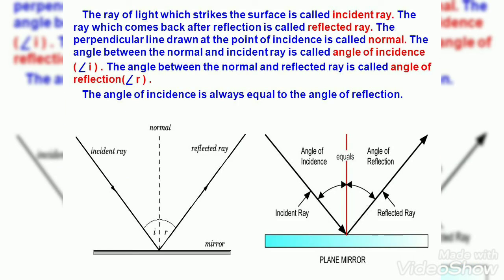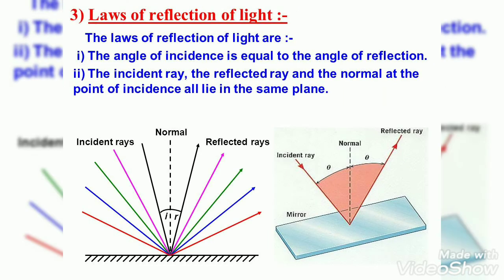First is your incident ray. The ray of light which strikes the surface is called the incident ray. The ray which comes back after the reflection is called the reflected ray. The perpendicular line drawn at the point of incidence is called the normal. The angle between the normal and the incident ray is called the angle of incidence. The angle between the normal and the reflected ray is called the angle of reflection.